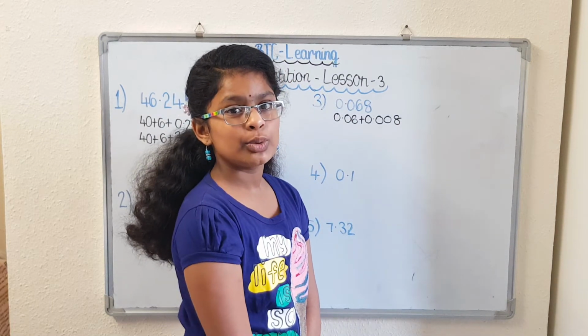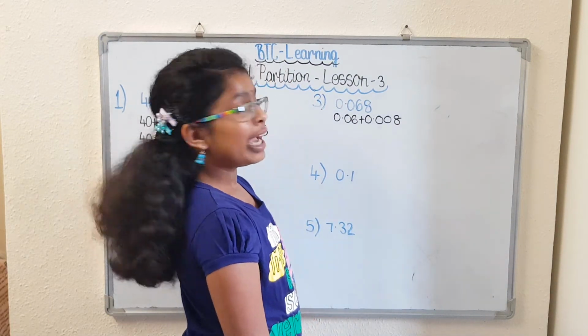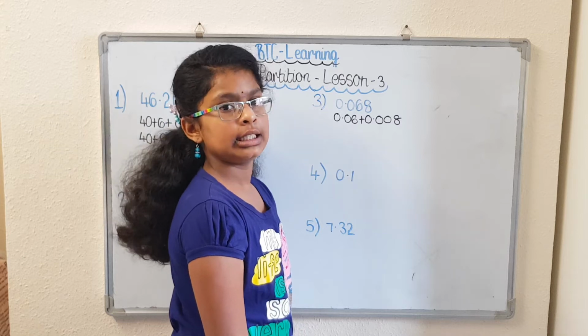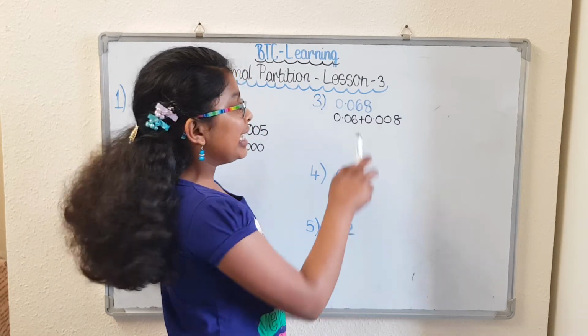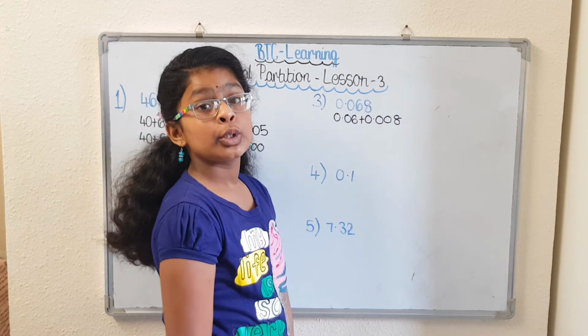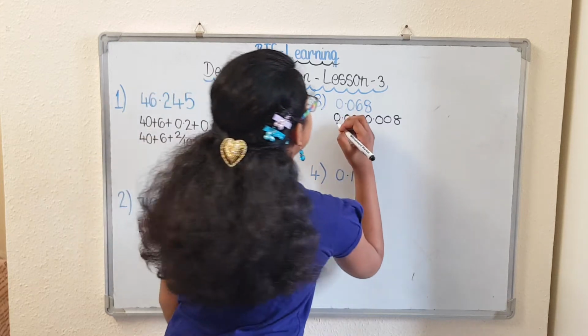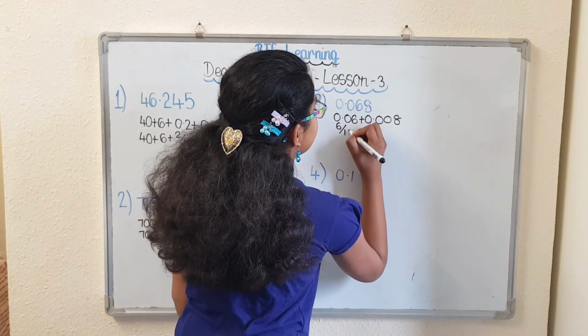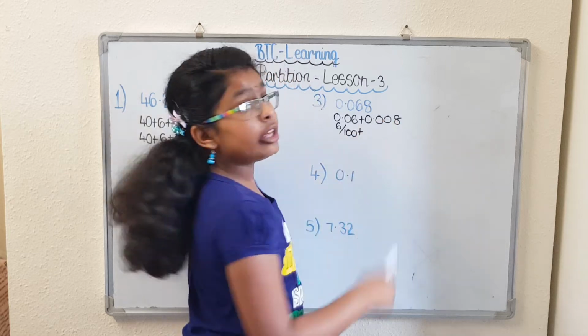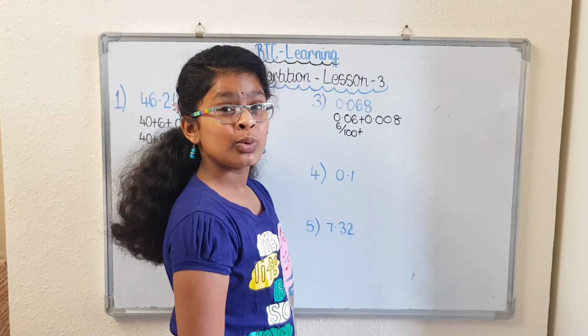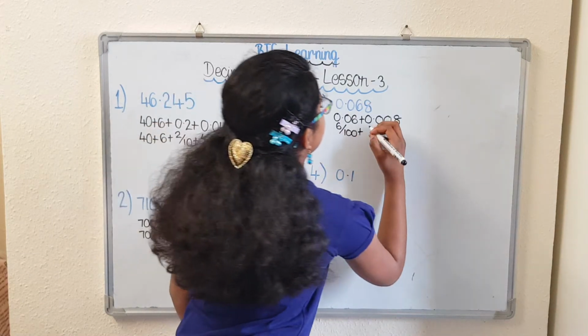Next, we are going to do it in fraction. Again, we are not going to include the zeros. 6 is in the hundredths column, so it is 6 over 100. The 8 is in the thousandths column, so it is 8 over 1,000.